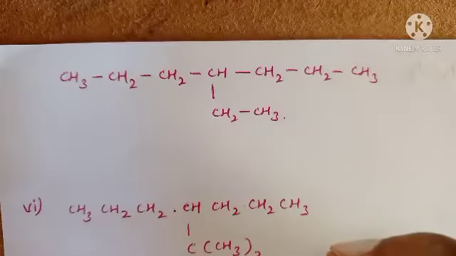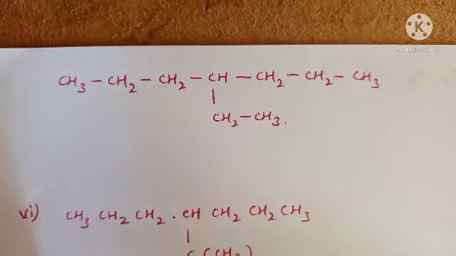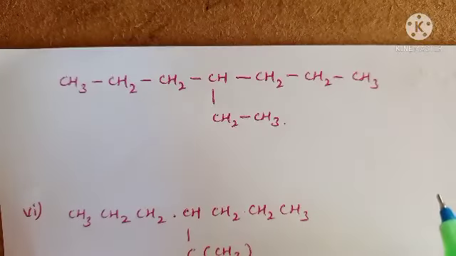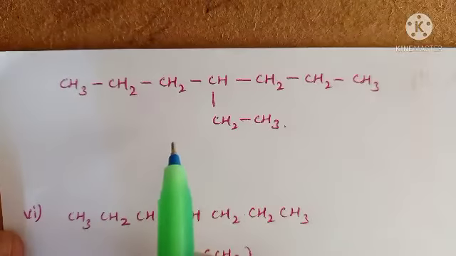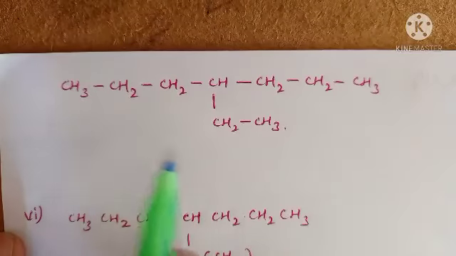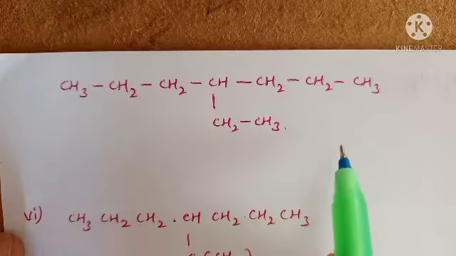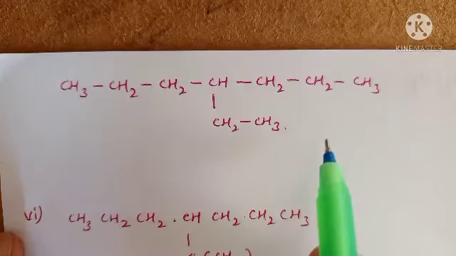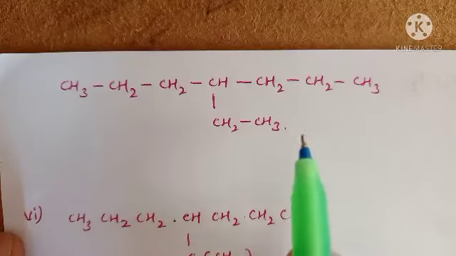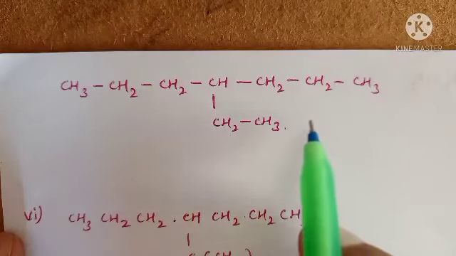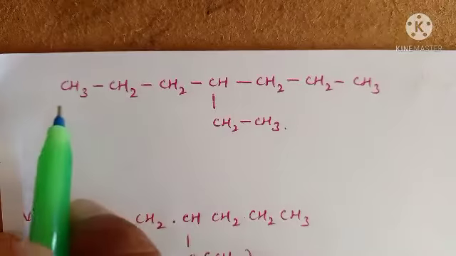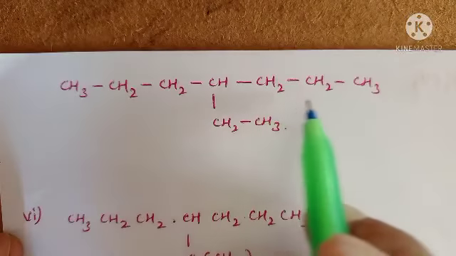Hi children, today I will explain the remaining IUPAC nomenclature of organic compounds. First, see this given one. Actually, in this compound there are no functional groups and no multiple bonds; only carbons and hydrogens are present, and only substitution is present. It is very clear, one substitution is present. And this is the long chain.